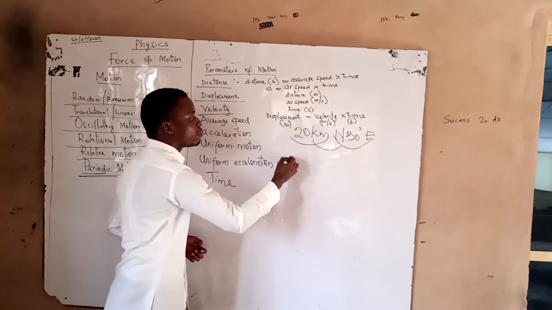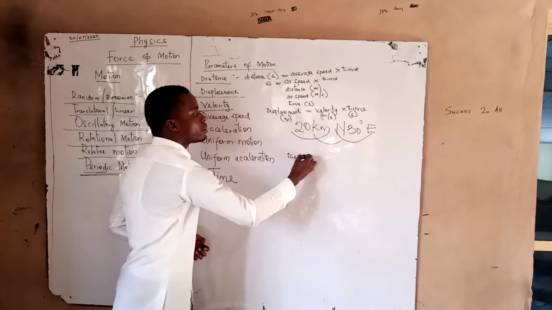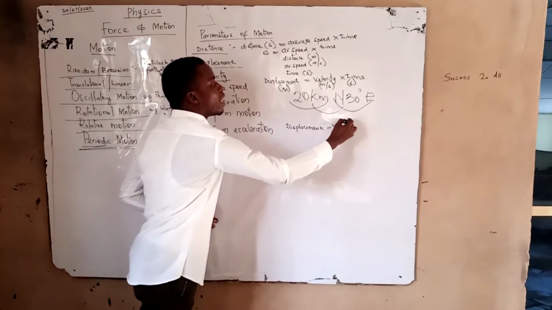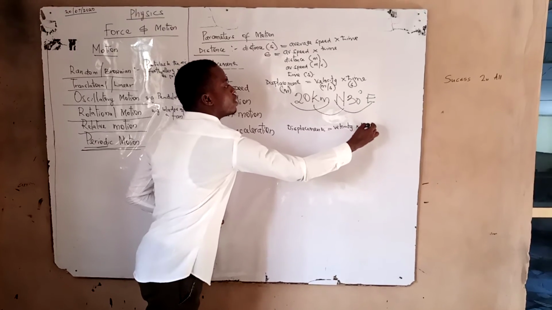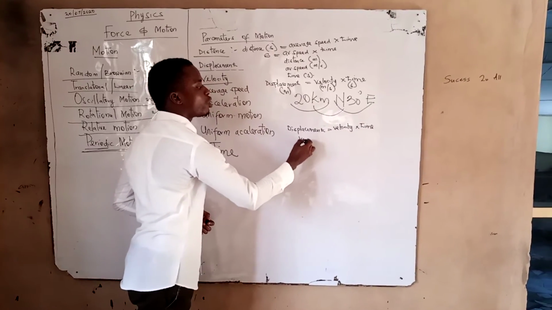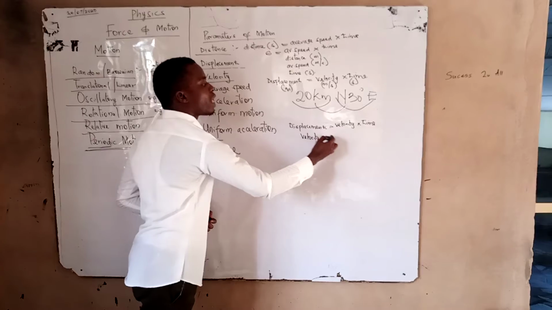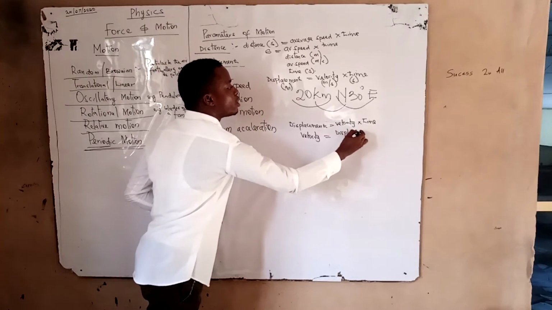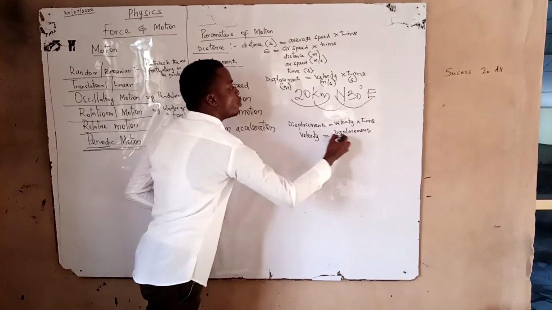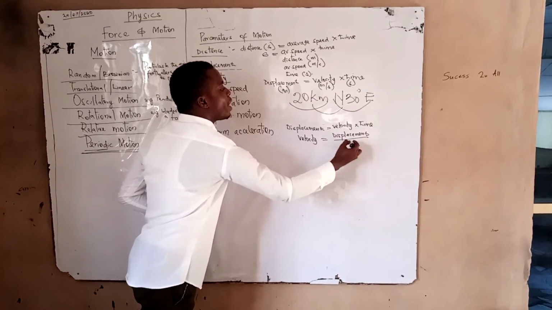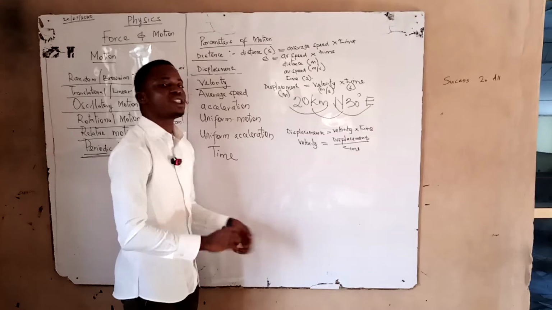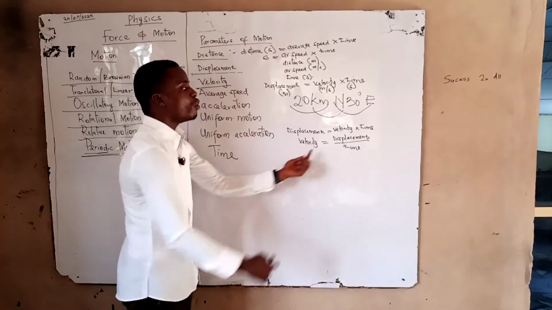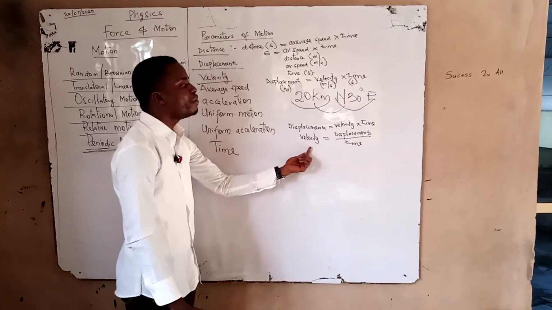If we say displacement is equal to velocity times time, what does that mean? That means that we can make velocity the subject of the formula, and so we can have displacement over time. Exactly, you got it. So if I have displacement over time, I can write it in words and say velocity is the rate of change of displacement, or the ratio of displacement to time is my velocity.